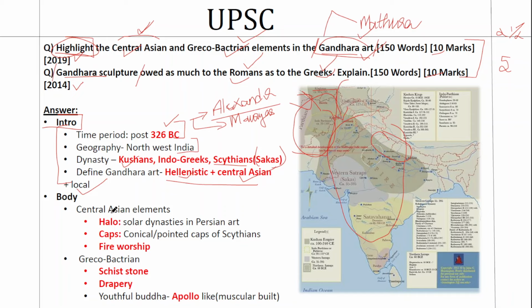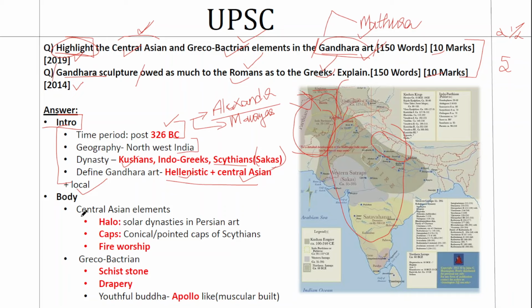Now coming to the Central Asian elements. First of all, you should understand that it is very difficult to differentiate between what is amalgamated through culture. Because if you take Indian culture right now, several elements like the tea, for example, came from China, or the samosa that we have, or the sari that we wear. These things come from different places. To differentiate it is very difficult because it travels through time and space. So when you talk about something like Gandhara art, differentiating will be difficult, and elements under each separate head will be minimized. So whatever we have specifically should be very clear and should be taken and presented in the answer.